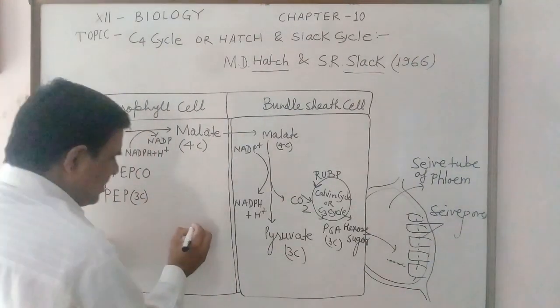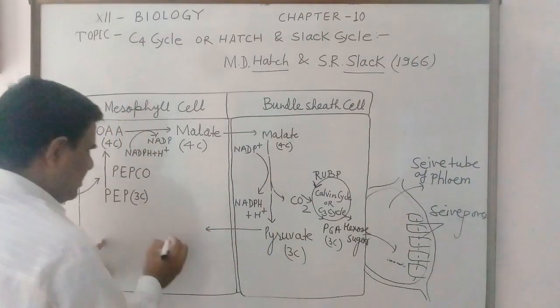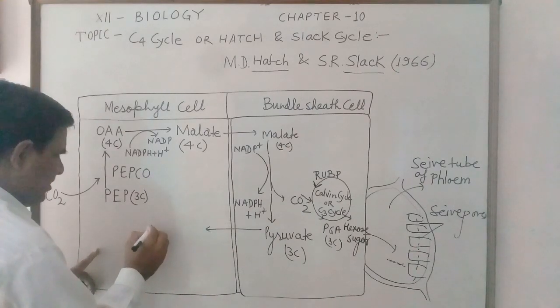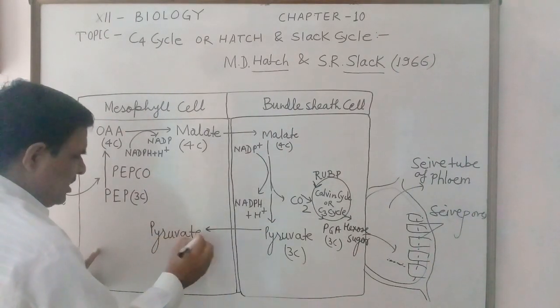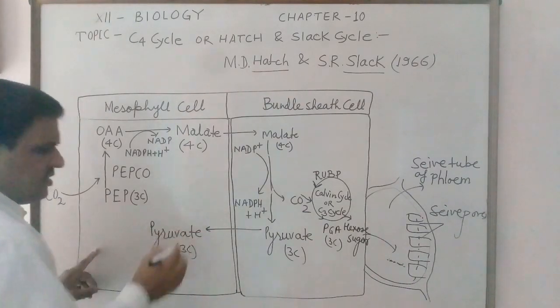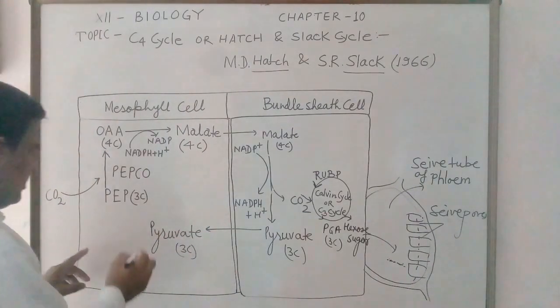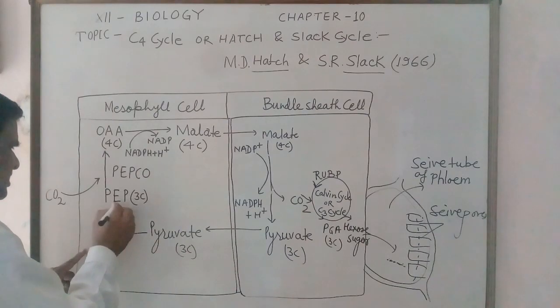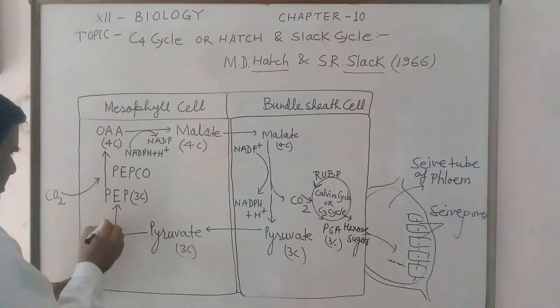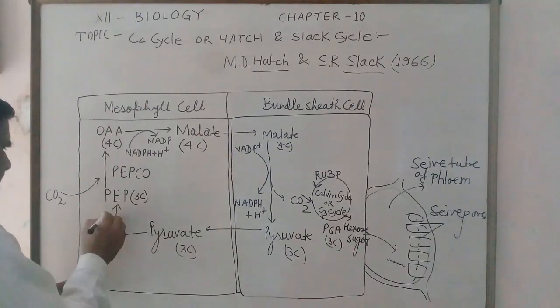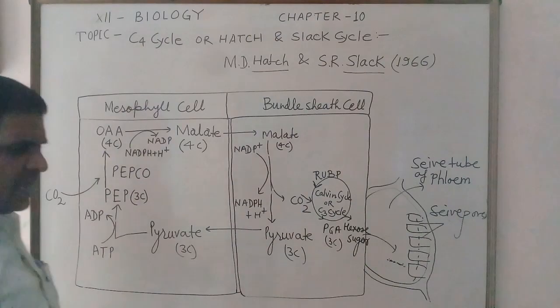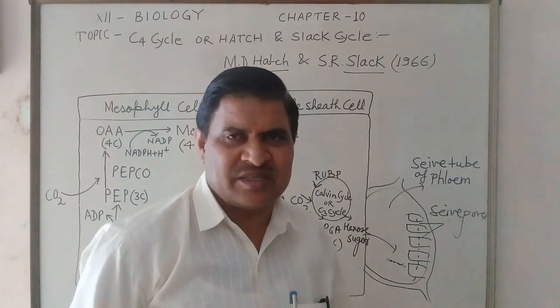But this pyruvate, which enters again in the mesophyll, this pyruvate 3 carbon compound enters again in the mesophyll, and this pyruvate now changes into the PEP. In this case ATP is used up, and this type of chemical reaction is